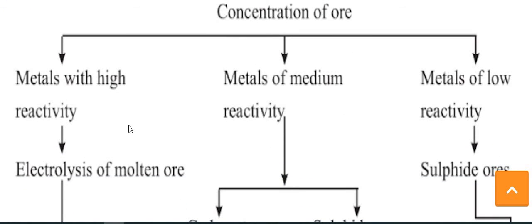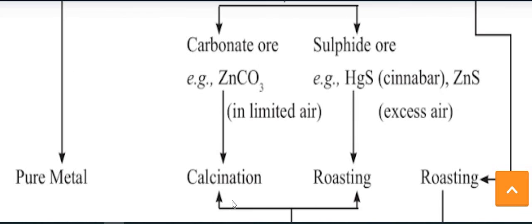If the metal has high reactivity, then we purify it by electrolysis. If it has medium reactivity, then it depends on the ore. If the metal has a carbonate ore, we use calcination, and if it has a sulfide ore, we use roasting.